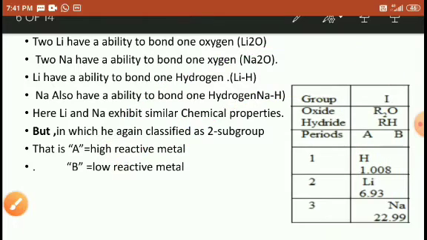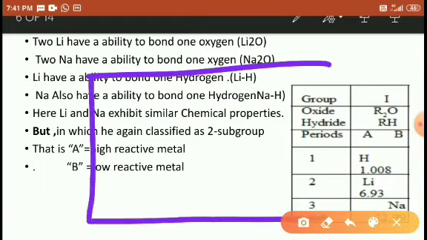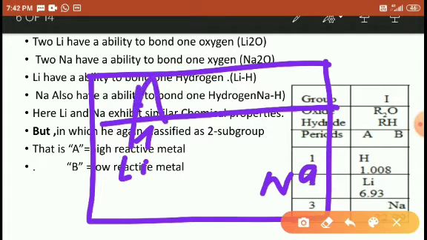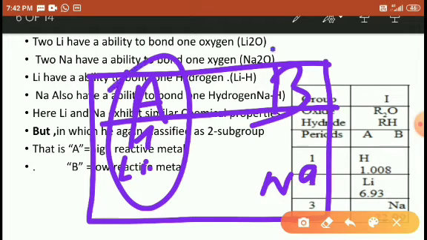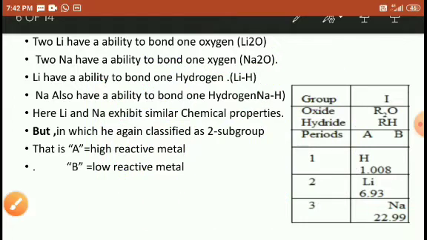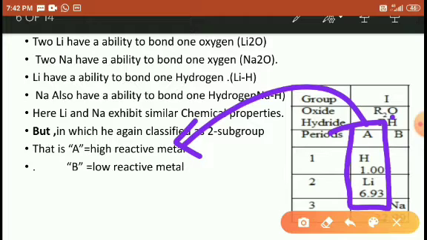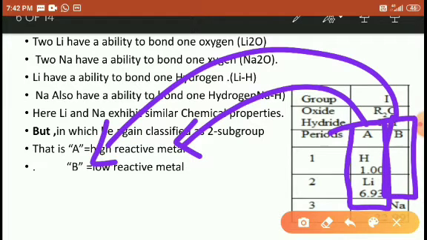Understood, students? So in this group, he again classified hydrogen, lithium and so on here. In this group, the left side of the elements is called A and the right side of the elements is called B. The A group of elements is high reactive, and the B subgroup of elements is low reactive. That's why he classified this as the high reactive element and this as the low reactive element.